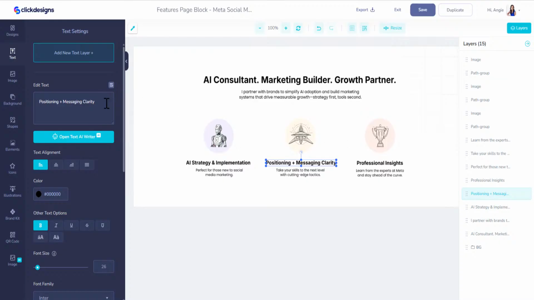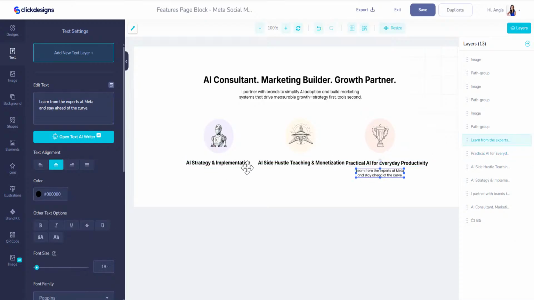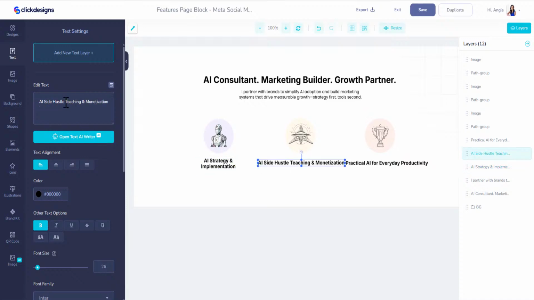So I teach people how to make money using AI. And we'll position that, and then this right here, just like this. Okay, so let's take these out and let's make these wrapped. So just like this, make sure it's centered, move that right there. Perfect.